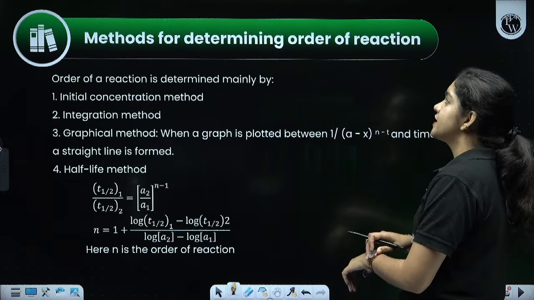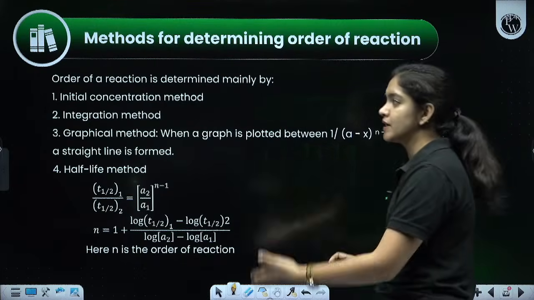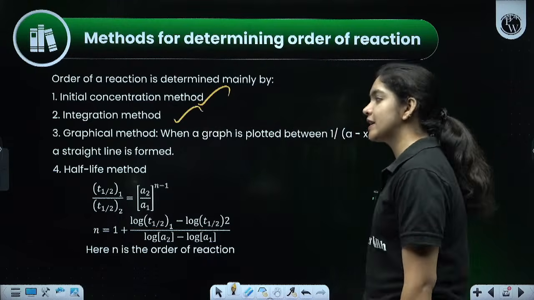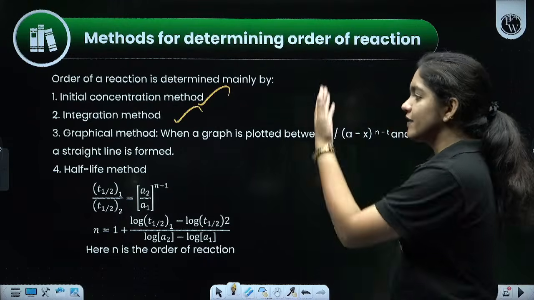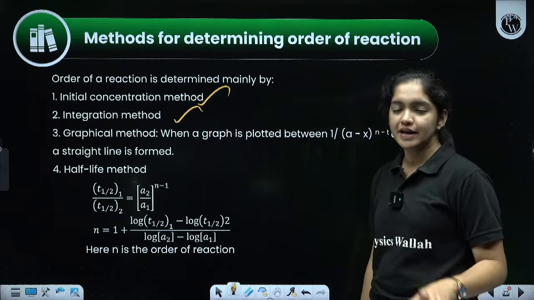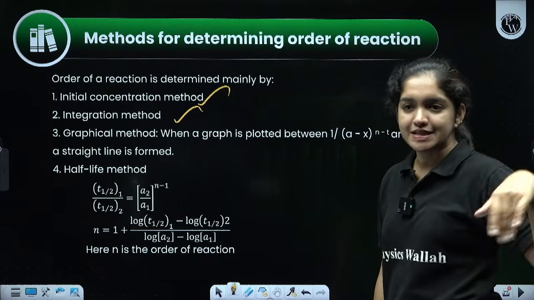And methods of determining the order of a reaction. The order of reaction can be determined by these methods: initial concentration method, integration method, graphical method, and half-life method. We can use any of these 4 methods, and we have learned the half-life method and the integration method, like the zero order, first order, second order by the integrating method, right?